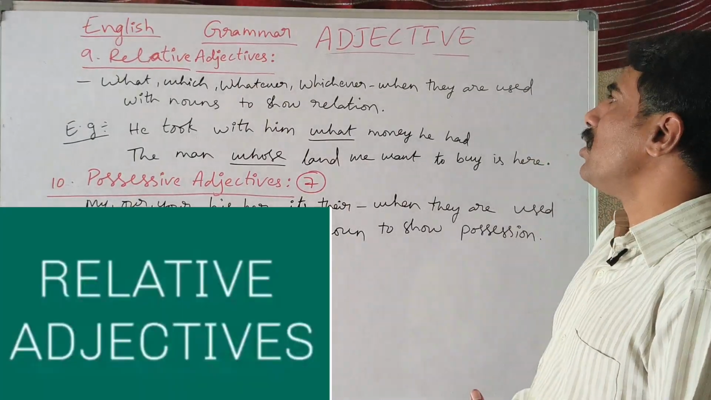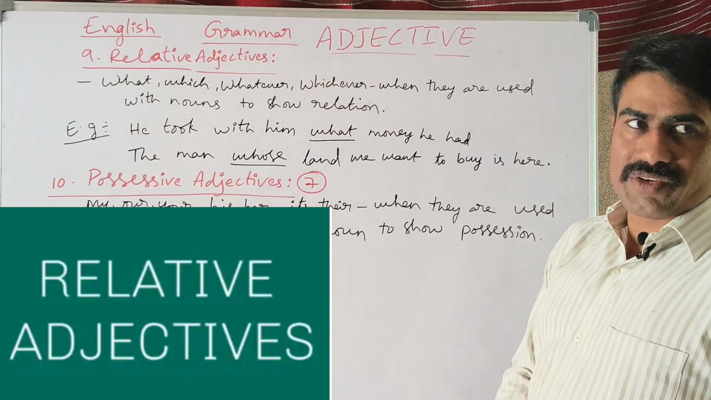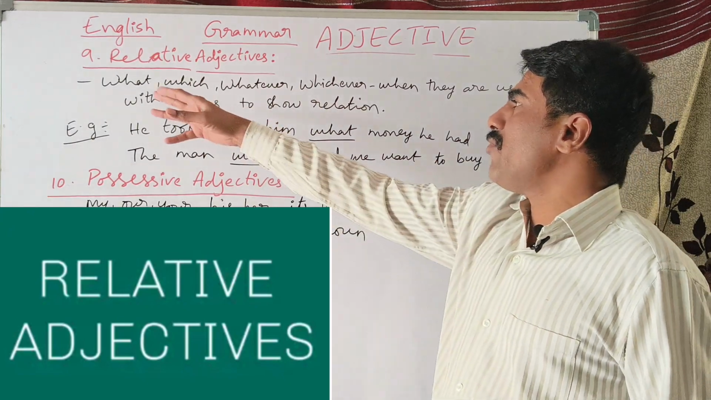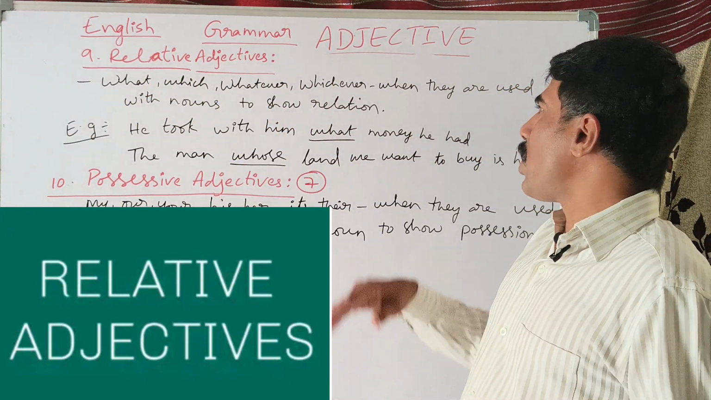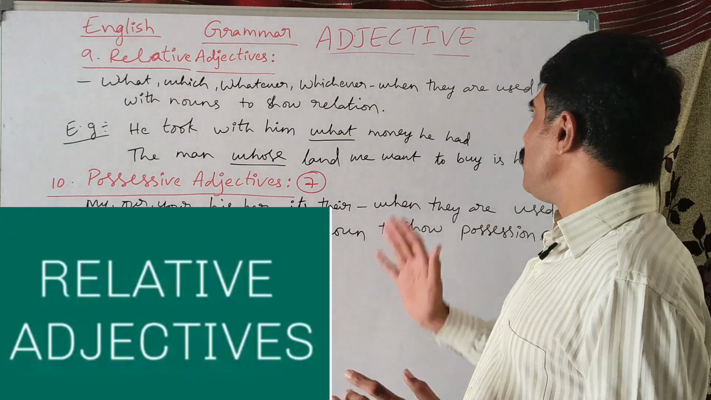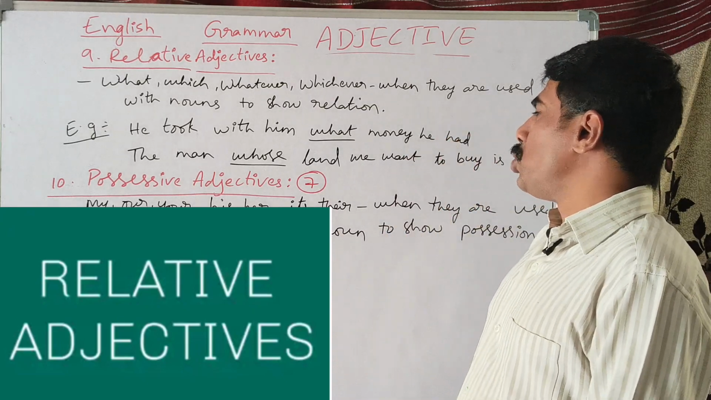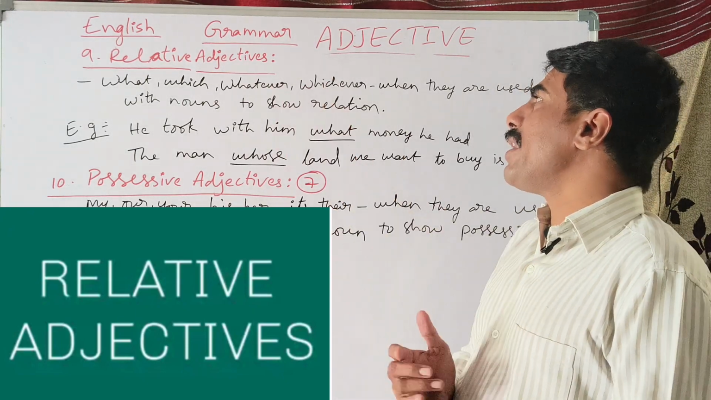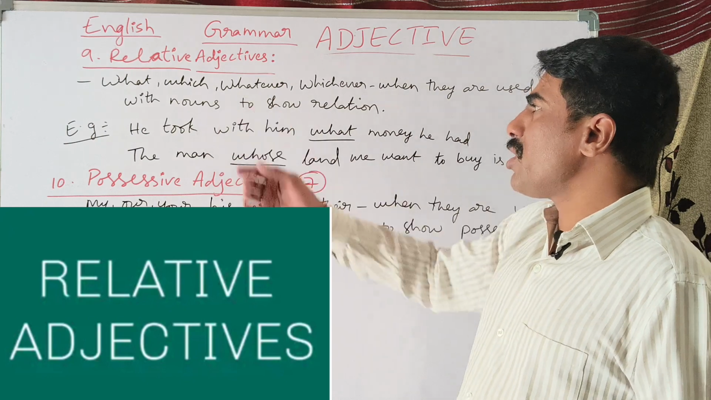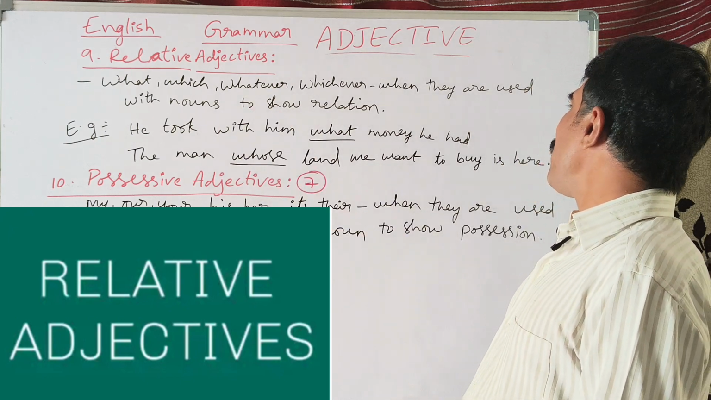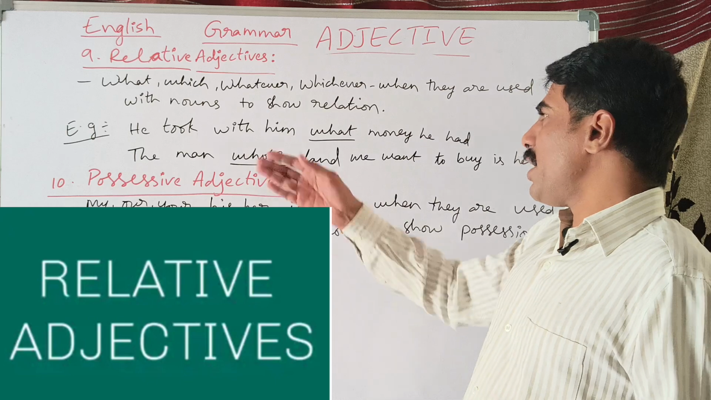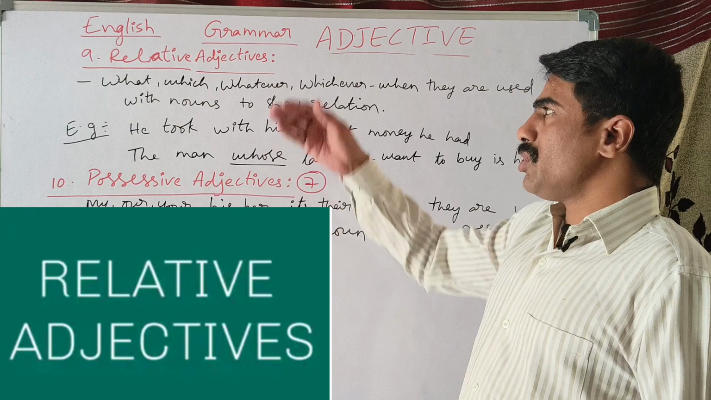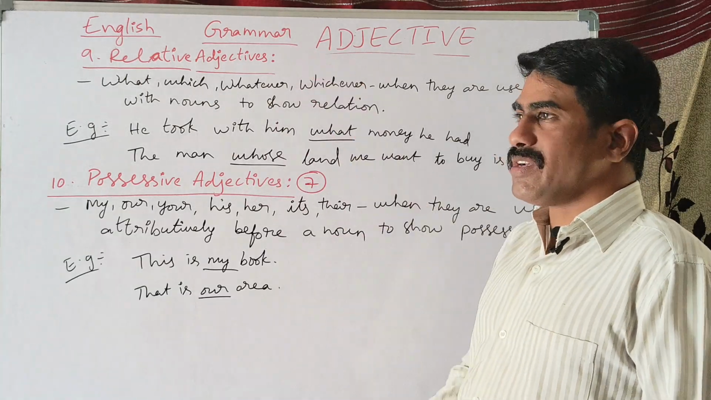The ninth type of adjective is relative adjectives. The relative adjectives are the ones when we use the words what, which, whatever, whichever, these four words, when they are used with nouns to show their relation with the other sentence. So this is what we call relative adjectives. If you just look here: he took with him what money he had. The next one: the man whose land we want to buy is here. These are certain examples for relative adjectives.